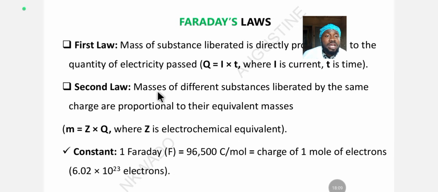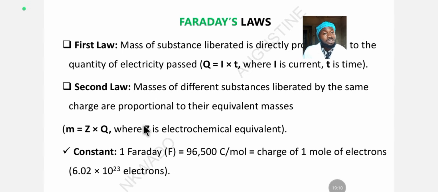Now, if we should read what we have here, it reads masses of different substances liberated by the same charge are proportional to their equivalent masses. So it's the same thing, but I'm giving you a simpler statement of the law. I said when the same quantity of electricity is passed in different electrolytes, the charges on them is directly proportional to the equivalence of their masses. Remember, different electrolytes. The first law is talking about one electrolyte. The second law now is talking about different electrolytes. You are passing the same current in different electrolytes. So in a question where you have more than one electrolyte, that's telling you that is this formula that you are likely going to use.